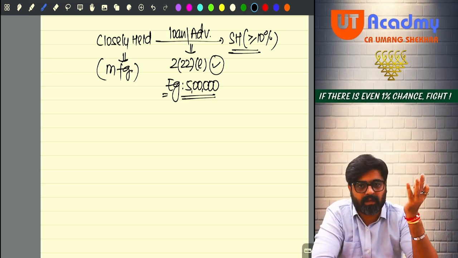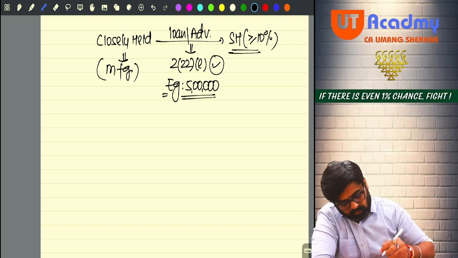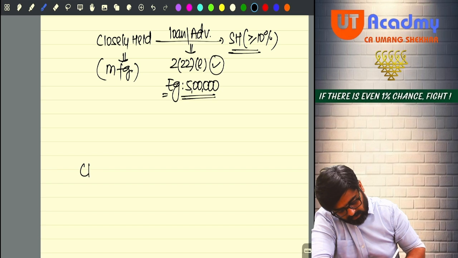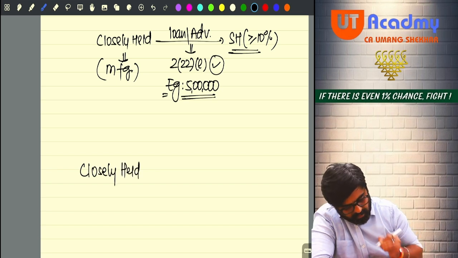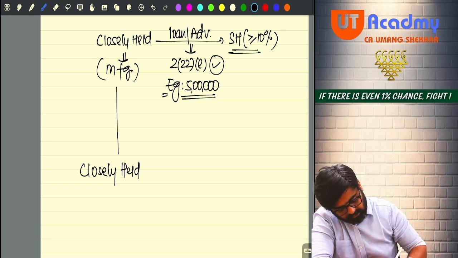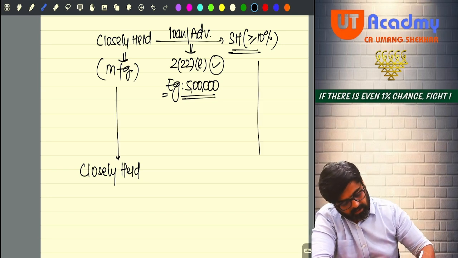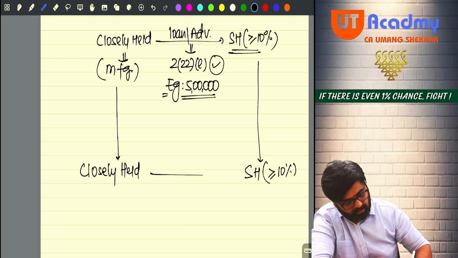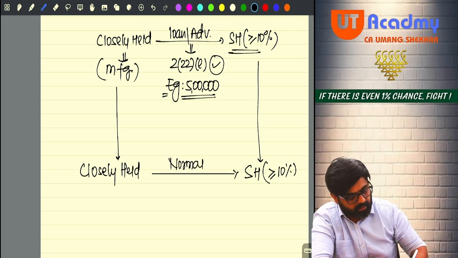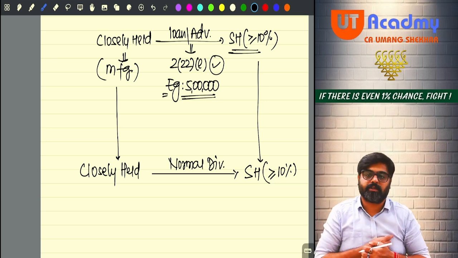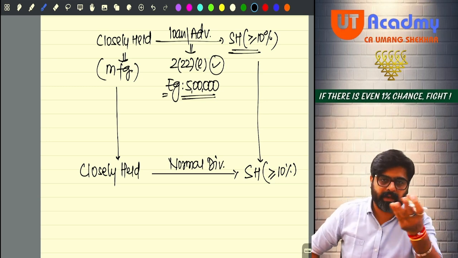So just like other shareholders, this shareholder will also get his dividend. So from this closely held company, now later on, the same company giving to the same shareholder, now the normal dividend will be given. Now just like other shareholders, this shareholder is going to get his normal dividend.